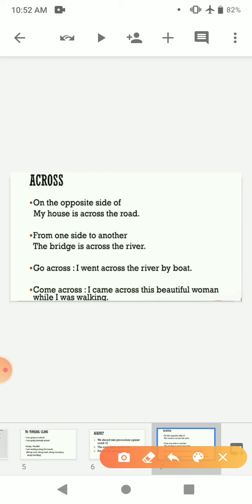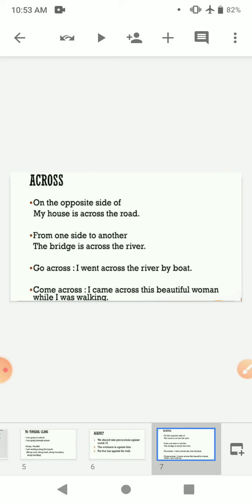Then comes come across. This one is used in a different way than the above mentioned three. For example, you are going somewhere and suddenly you saw something. For example, you are going to market and you saw a beautiful car there, and you will say I came across a beautiful car while going to market. So this is used in a different way. For example, look at the example. I came across this beautiful woman while I was walking.